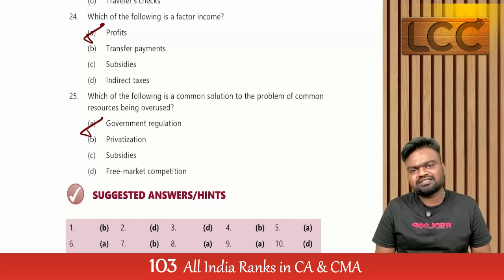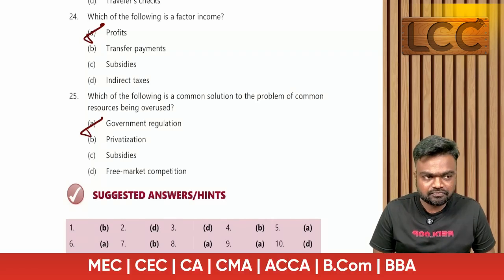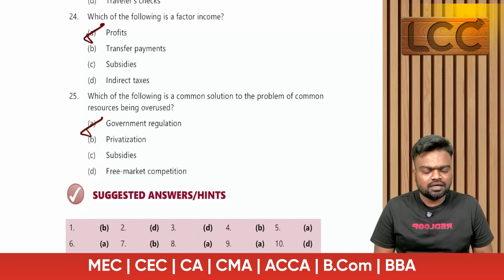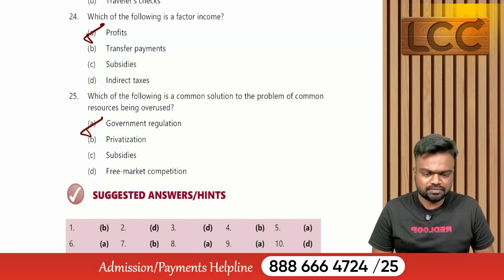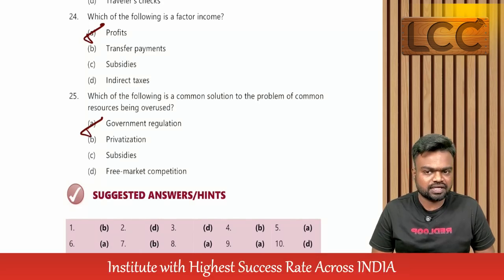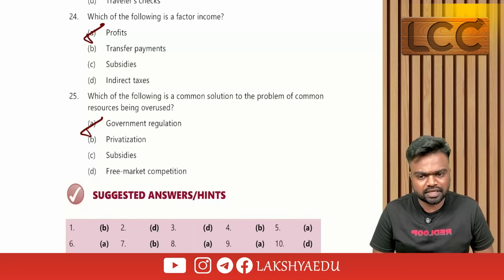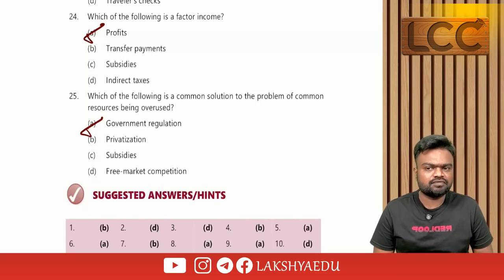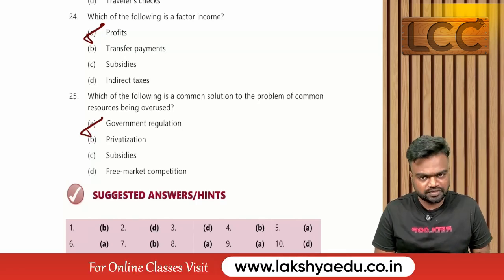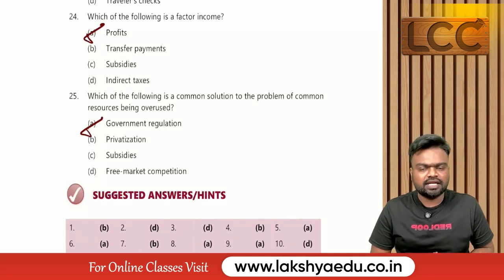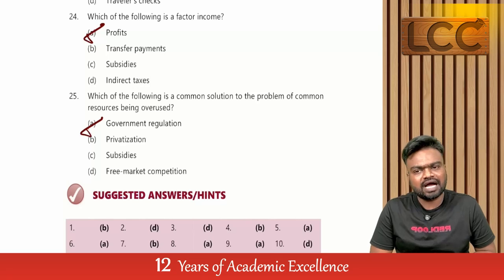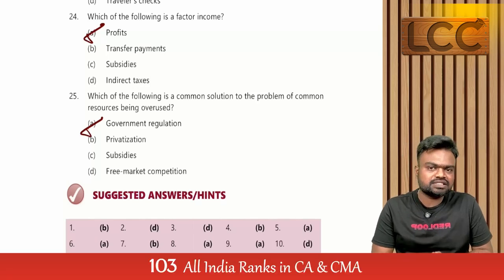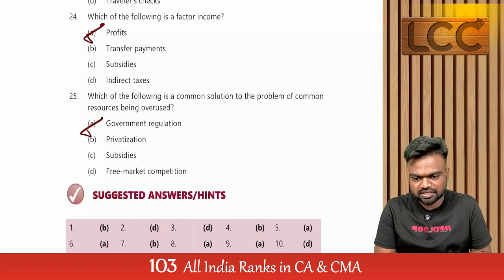So based on this RTP, what we can predict is we can assume the paper to be moderate because there is no such difficulty. Probably one or two questions might be difficult, but 95% of the questions they gave us are straightforward. So again I'm telling you, please follow our material first, then go with the ICAI sources. These resources are primarily sufficient.